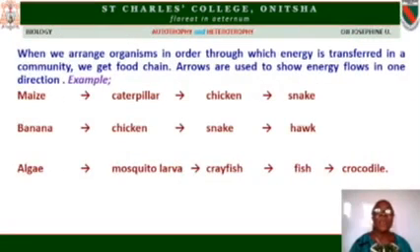We therefore organize these organisms as they are found naturally in the ecological system or in the community. When we do this, we make food chains. There are these things you must pay attention to. One, the food chain must start with green plants.